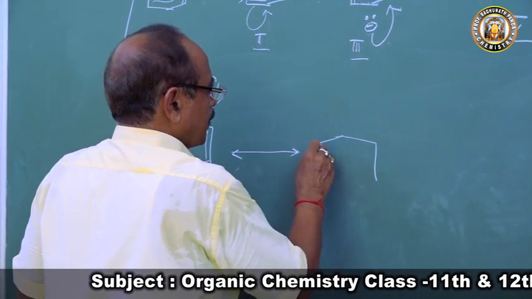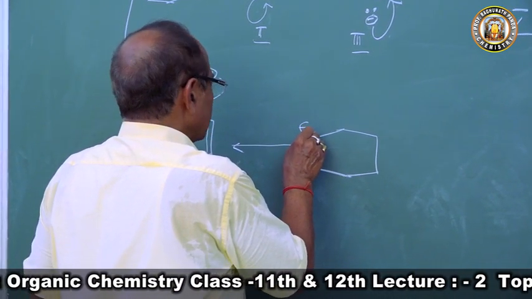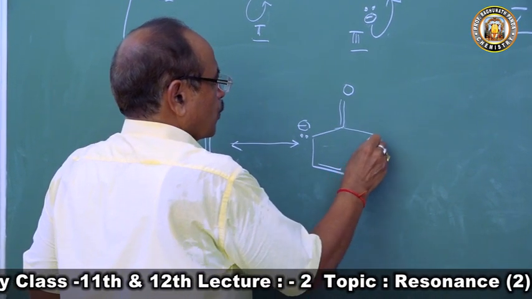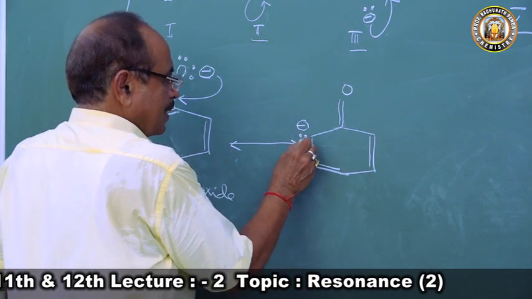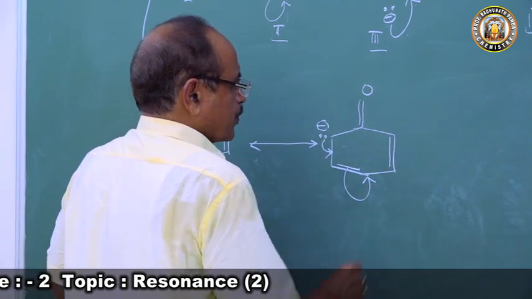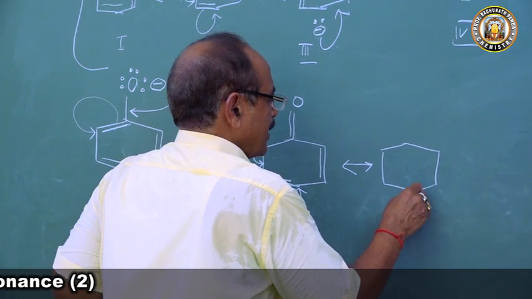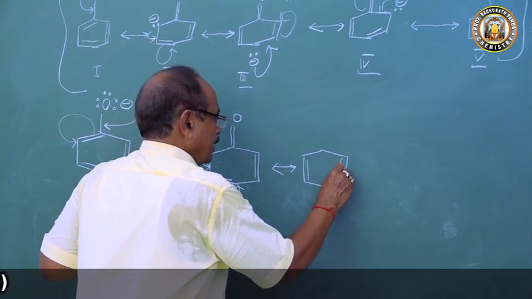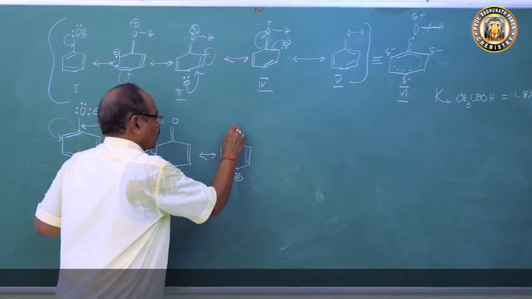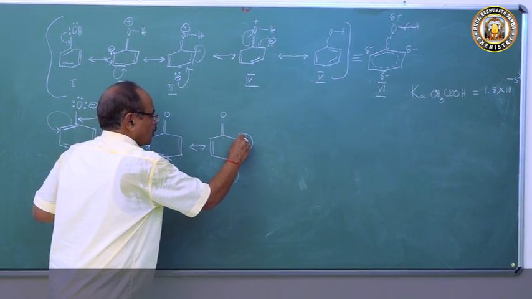Now we will get a resonating structure. It is the structure of phenol, and now the lone pair has come here, and we get oxygen double bonded, and here are 2 double bonds. Then this gets delocalized to this position, and it comes to the para position. So we get the structure for the phenoxide ion with the negative charge here, and this negative charge will come to this place and go to the ortho position.